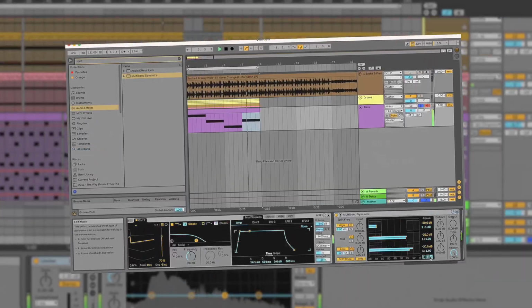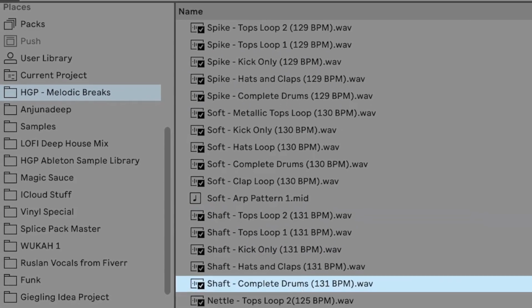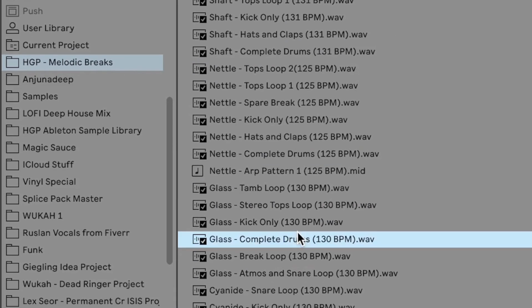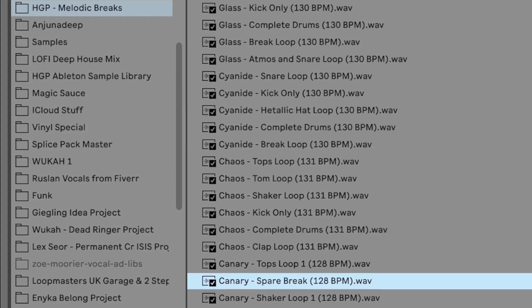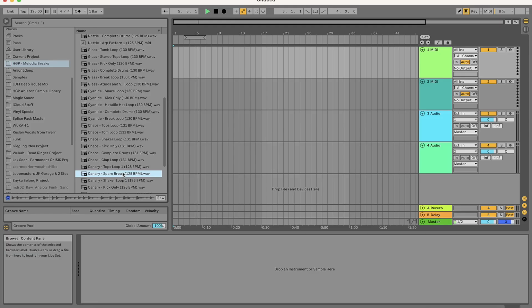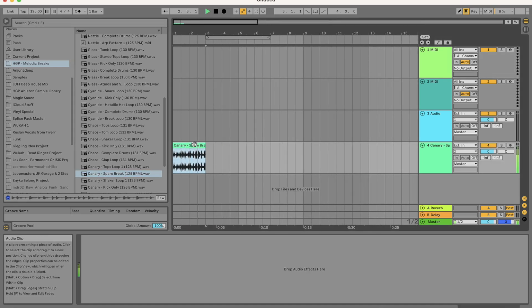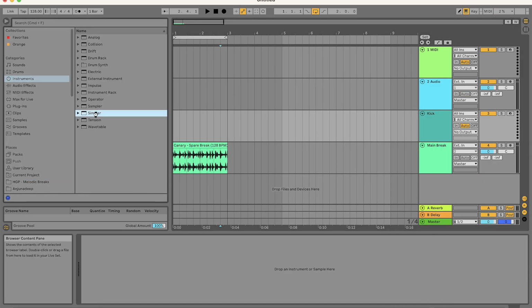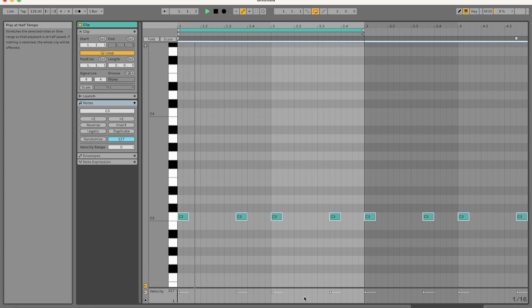So let's get started with beat number 1. As usual, all the samples that I'll be using come from my own Melodic Breaks sample pack. Let's find a good loop. Yep, this one's good. Let's just throw this one in. We're going to need a kick to go over the top of this sample. So let's take a kick from the pack and draw out the following MIDI.